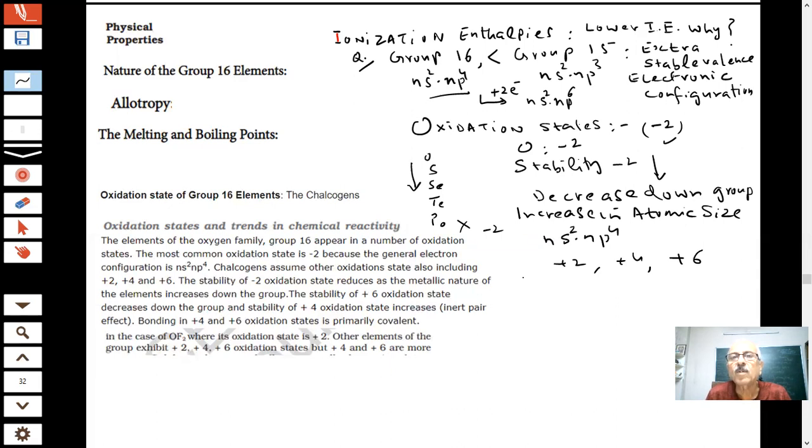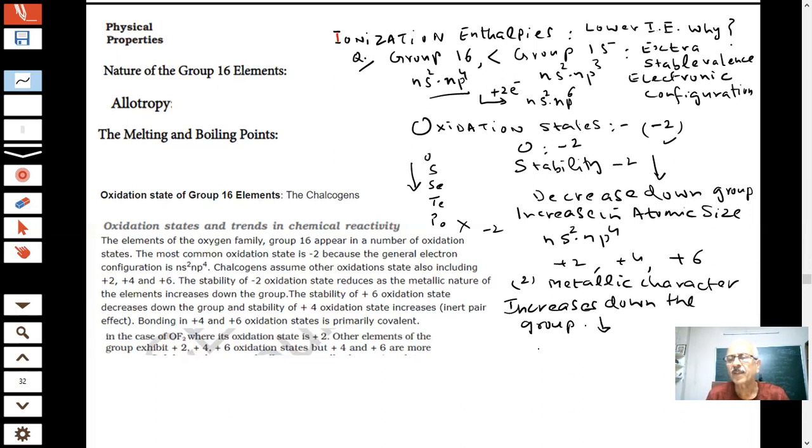So what we are saying, metallic character increases down the group, students. As you are going down, the metallic character is increasing. Why?